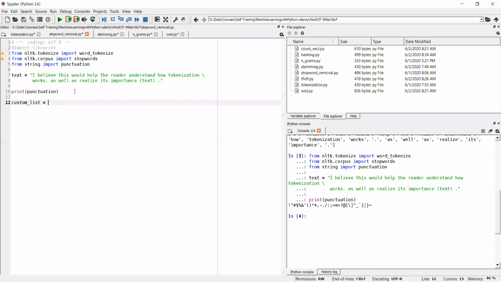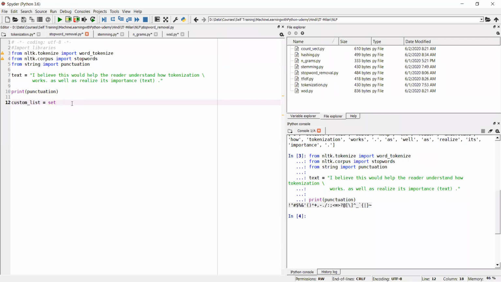Custom list. Now, what is this custom list? I want to remove first of all stop words from my sentence plus any punctuations. So I am trying to create a list combining all these stop words and punctuation. This library nltk.corpus has the list of all the stop words, and the punctuation which I am importing from the string library is the list of all those special characters which you are able to see on my screen. So I'm just combining these two together and creating a set of these.